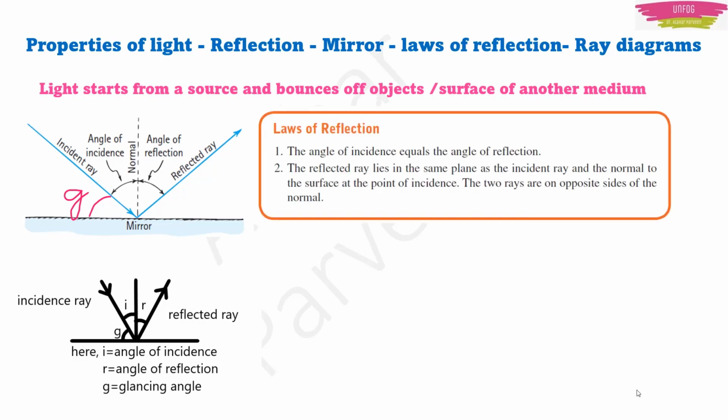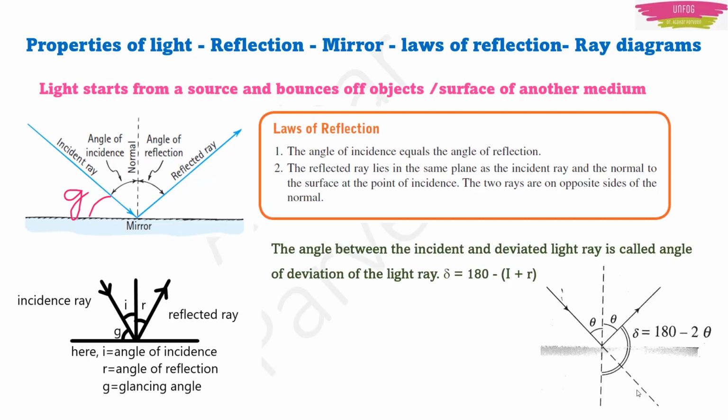After knowing the angle of incidence, angle of reflection and glancing angle, we should also know the angle of deviation. The angle of deviation is the angle between the incident ray and the reflected ray, or the incident ray and the deviated ray. We denote it by the Greek letter delta, and this will be equal to 180 minus the angle of incidence plus the angle of reflection.